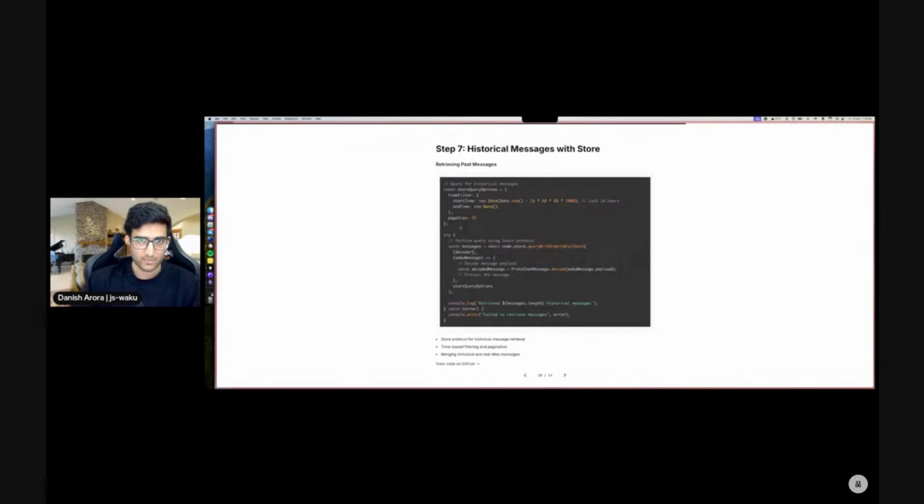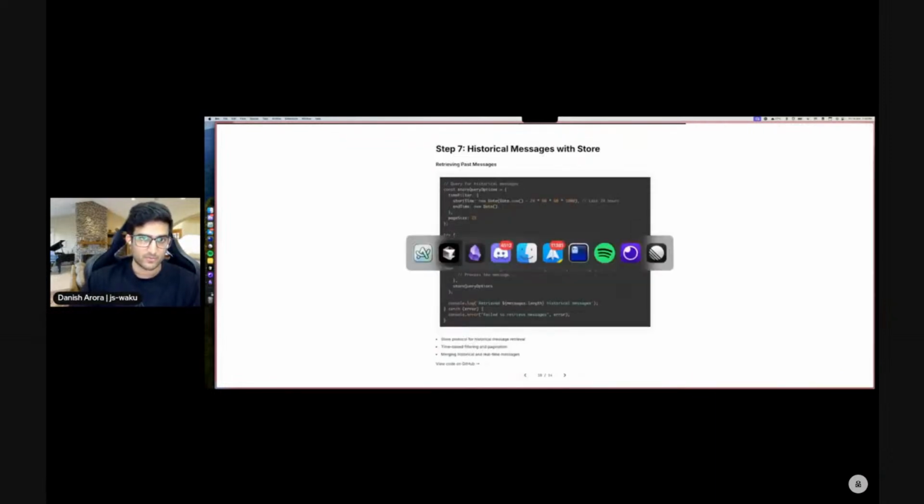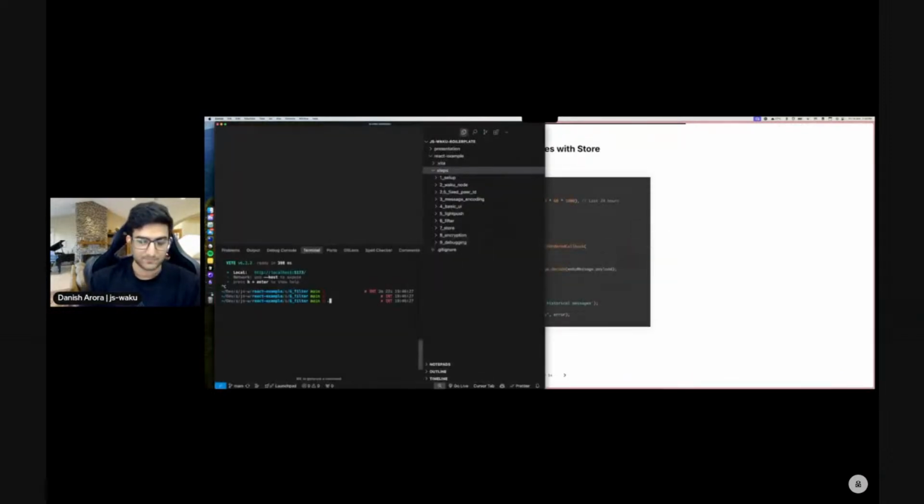We can also go ahead and use some pagination, set some time-based filtering, and the type for this also comes from Waku SDK. So feel free to just command click onto the type to view what all we can specify. Let's actually test store before we move forward. Just ensuring we're running on time.